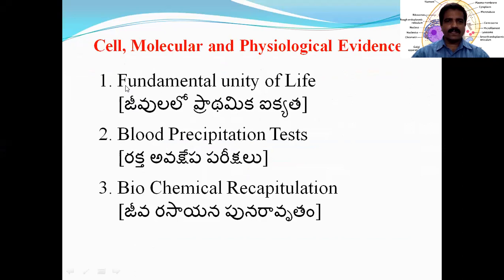First one is the fundamental unity of life. If we observe the life, from simpler organisms to complex organisms, whatever it may be, if we observe different life forms, we will find some fundamental unity among these organisms. So that gives a great support to the evolution.